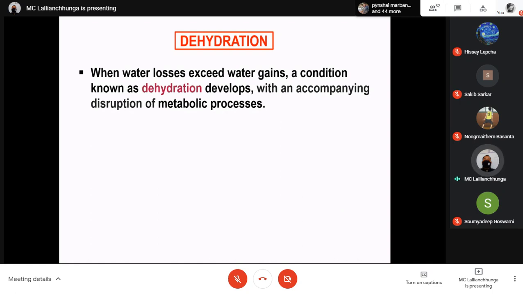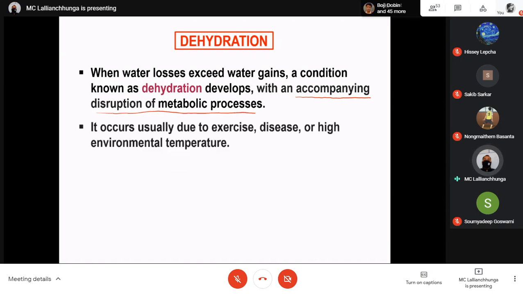When water losses exceed water gains, a condition known as dehydration develops. That means water loss has exceeded water gains. Output of water from the body is exceeding input of water. So when that balance is lost and more water is lost than gained, dehydration will develop. When dehydration develops, it is usually accompanied by disruption of metabolic processes. So metabolic processes will be hampered.